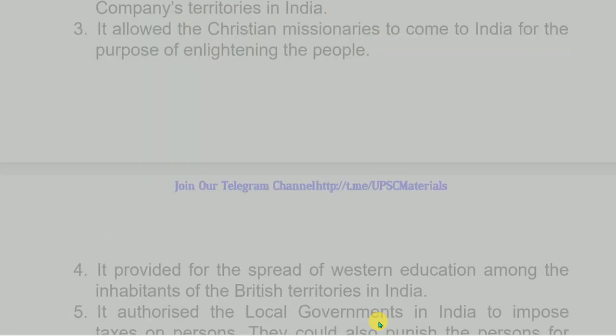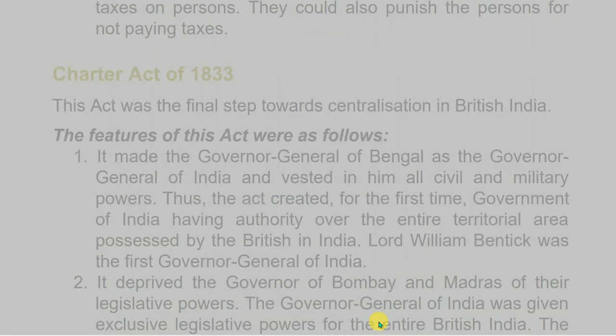territories in India. 3. It allowed the Christian missionaries to come to India for the purpose of enlightening the people. 4. It provided for the spread of Western education among the inhabitants of the British territories in India. 5. It authorized the local governments in India to impose taxes on persons. They could also punish the persons for not paying taxes.